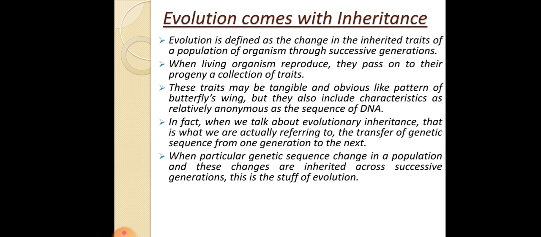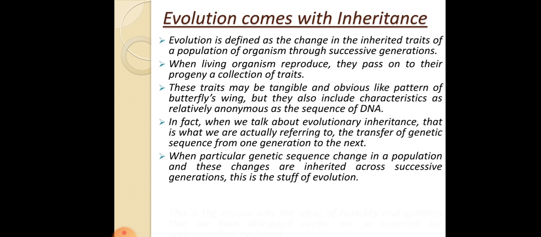Evolution is the change in DNA sequence in a population, and these changes are transferred across generations. The concept of evolution is that it is the change in DNA sequence over a period of time.